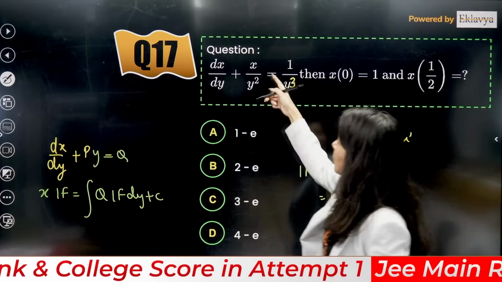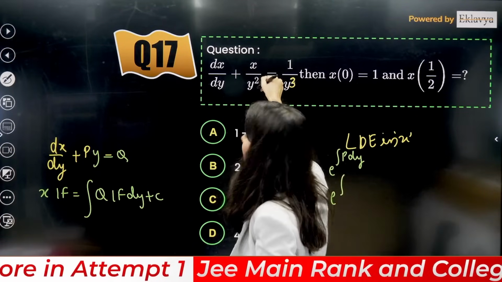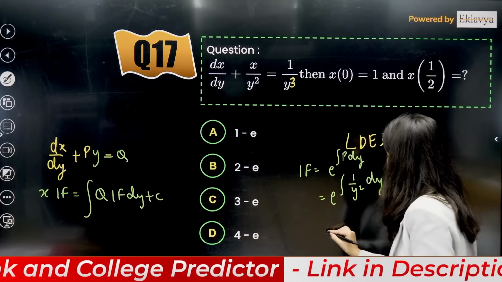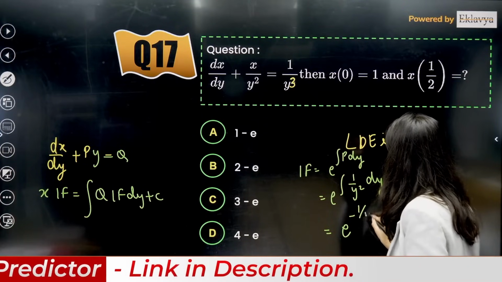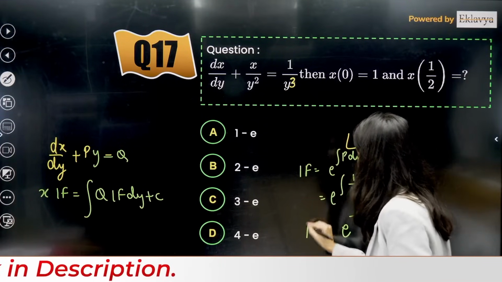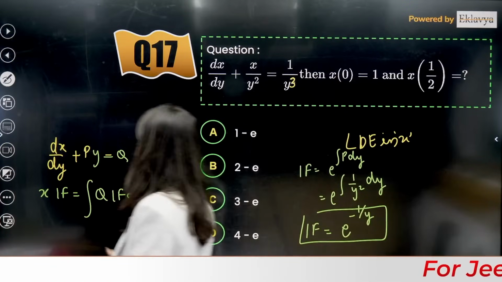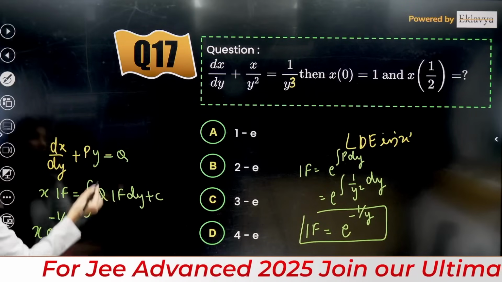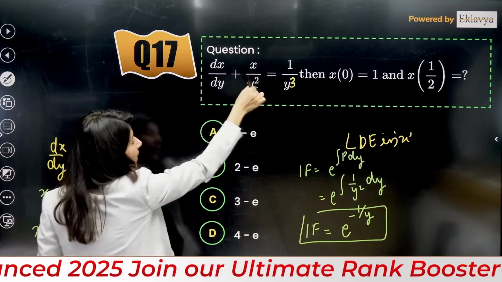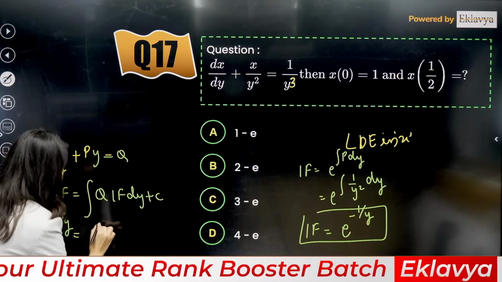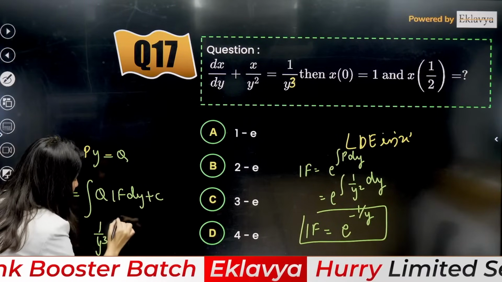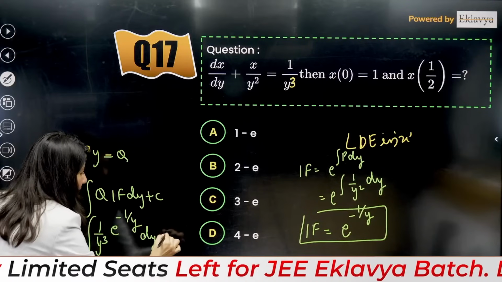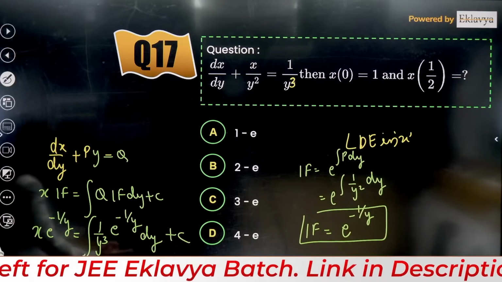What is P? Understand from here, 1/y² is your P. So ∫(1/y²) dy gives minus 1/y, so the integrating factor is e^(-1/y). Now put the value of the integrating factor. So x·e^(-1/y) equals integral of Q times integrating factor. Q is given, right? 1/y² is P, 1/y³ is Q. So 1/y³ times e^(-1/y) dy, integration, plus c.